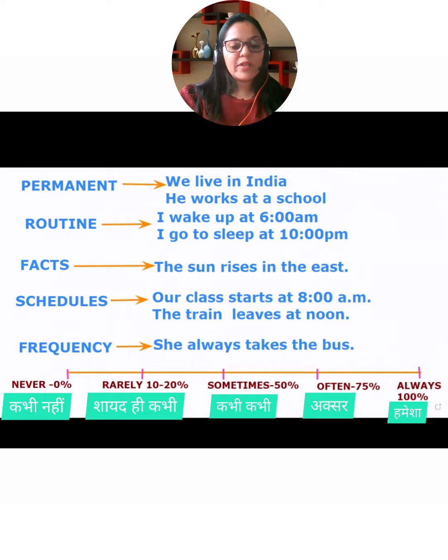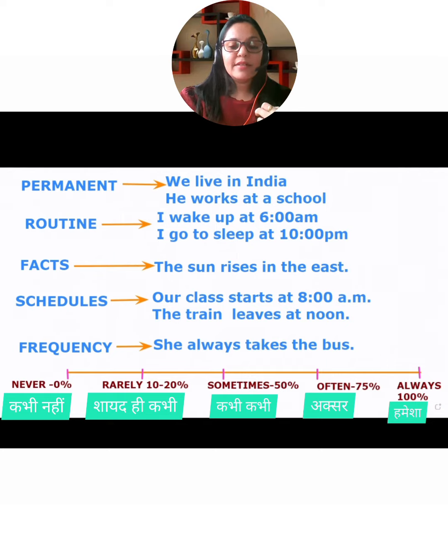Okay, next we will talk about our schedules, right? Now, whenever we talk about schedules, that is also present simple tense. A schedule tells us when something is going to happen, right? And a regularly scheduled event, for example, we could say our class starts at 7 a.m., 9 a.m., 8 a.m. Okay, so why are we using present simple tense? Because it is permanent. It's kind of a routine.